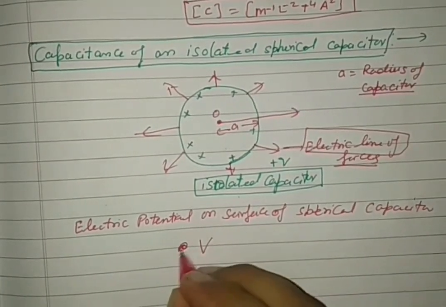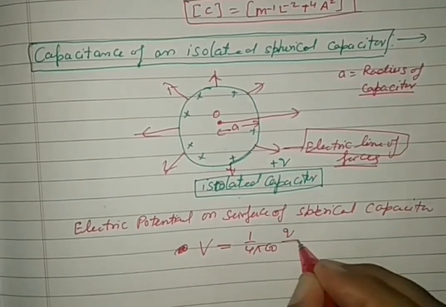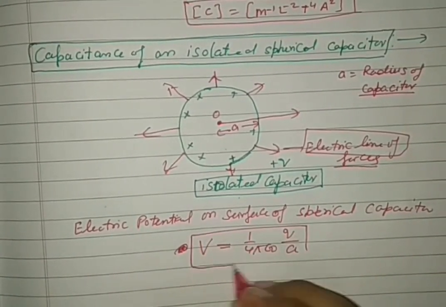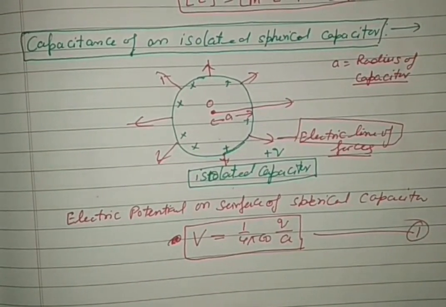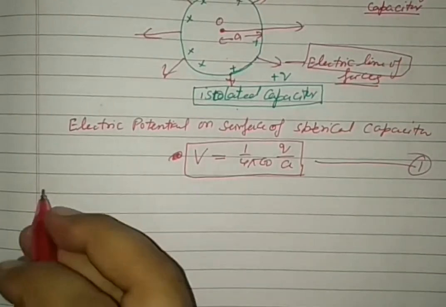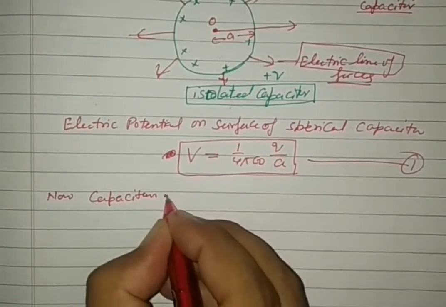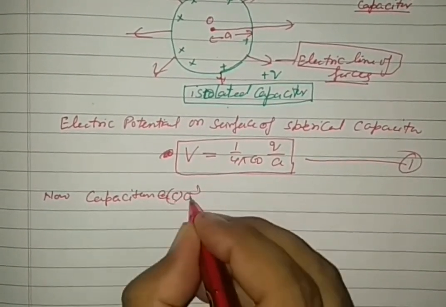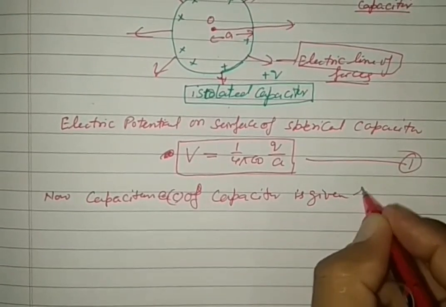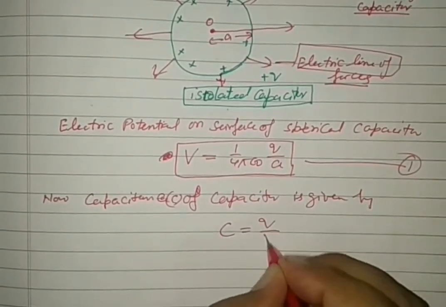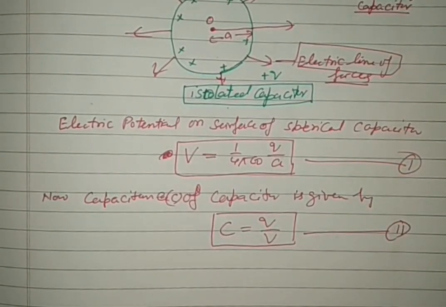By formula, the electric potential is V equals 1 upon 4 pi epsilon 0 into Q by a, where a is the radius of the capacitor. Now the capacitance C of a capacitor is given by the formula C is equal to Q by V. We just derived this formula.